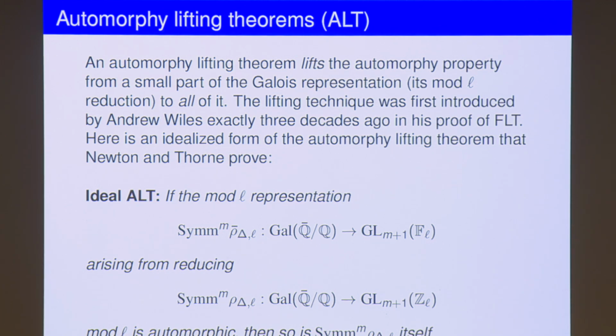In an idealized form, the automorphy lifting theorem that Newton and Thorne prove is this: if the mod L representation arising from the M-th symmetric powers of the L-adic representation associated with the delta function is modular, which you know by the identities I quoted, then you can lift this property all the way from mod L to L-adic. That's the summary of the proof in some ways.